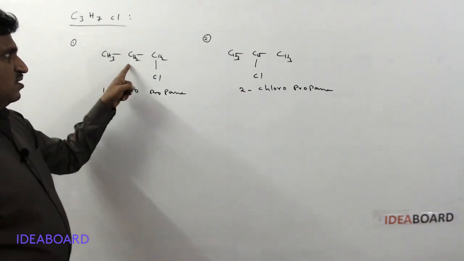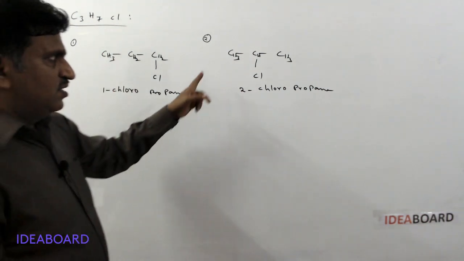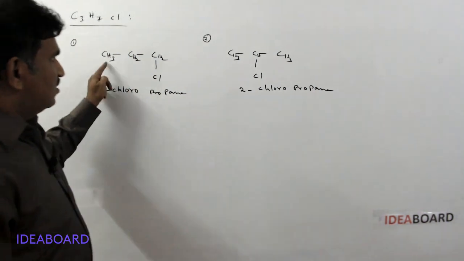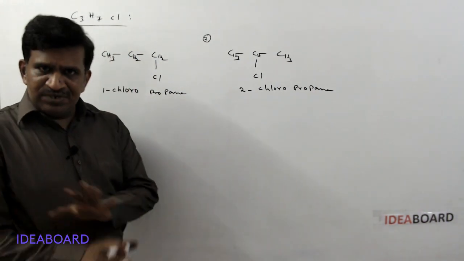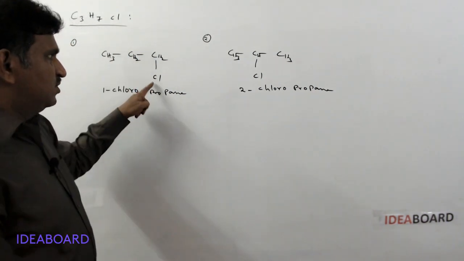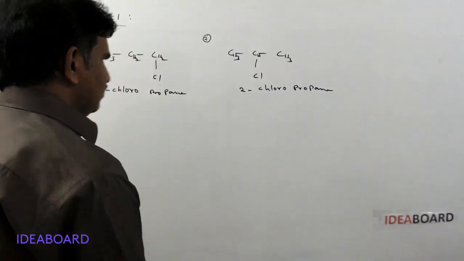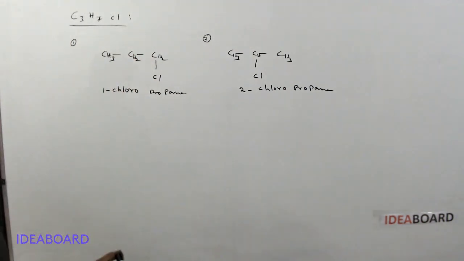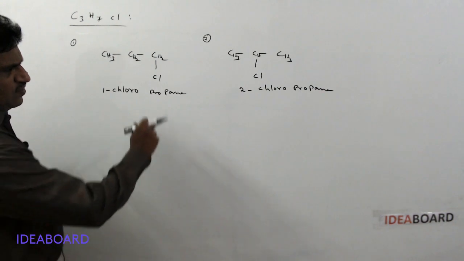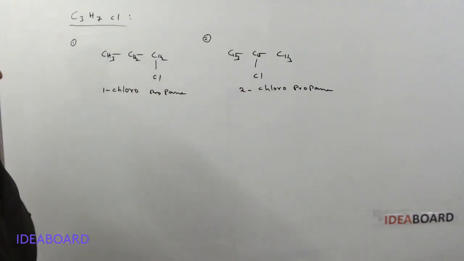There is no change in the carbon chain length. Here the carbon chain is 3 carbons, and here also 3 carbons. Carbon chain length is not different, but the position of chlorine is 1 here and 2 here. So there is a difference in the position of chlorine, so they are called position isomers.